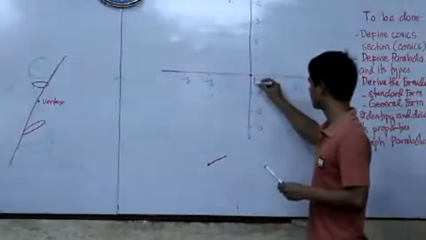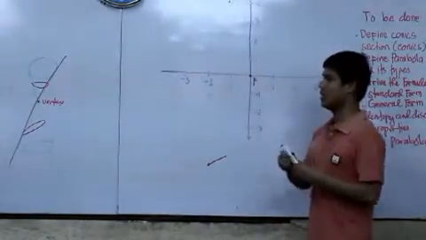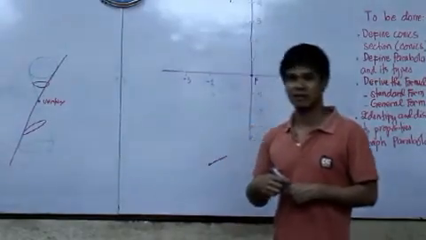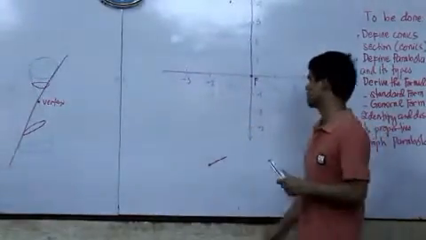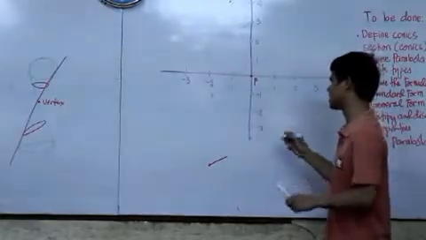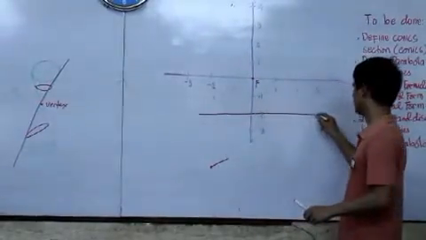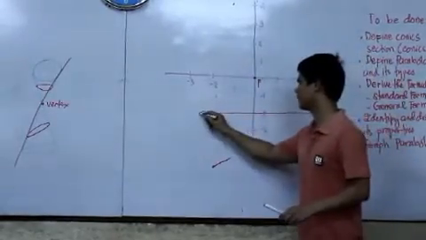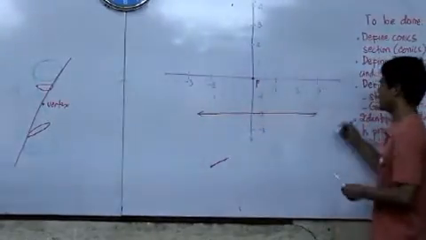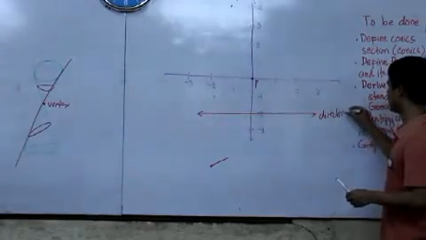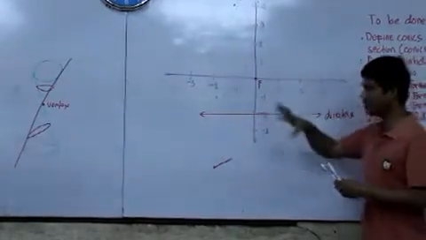So let's say this is our M. Next, we have the directrix. Let's say our line is this one. So this is now our directrix.